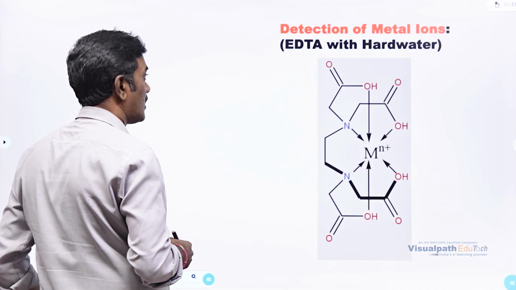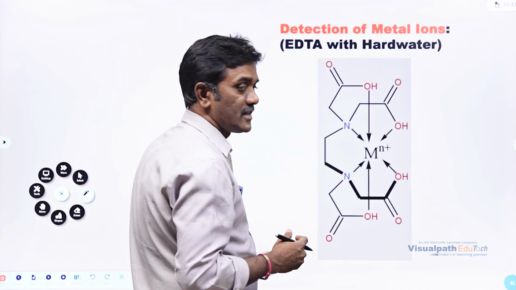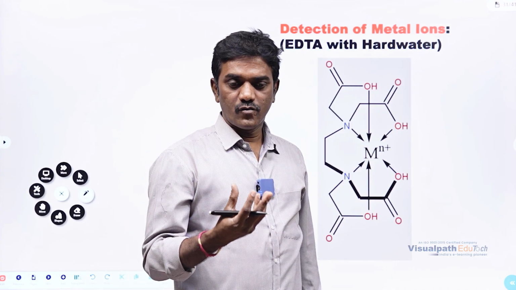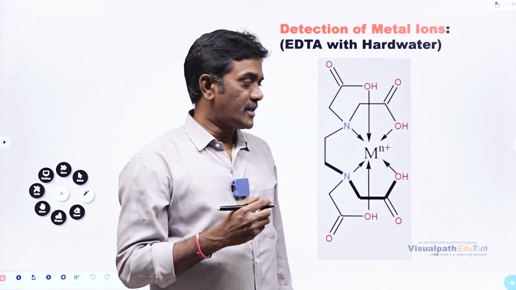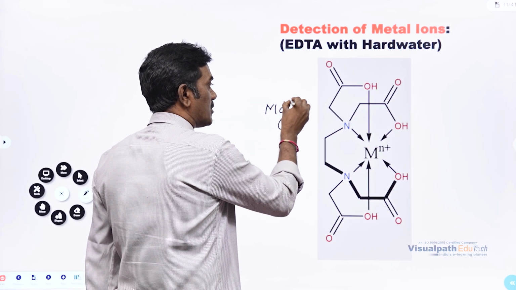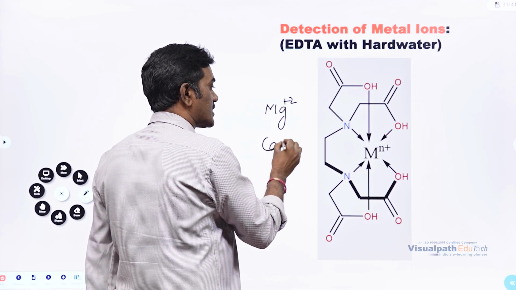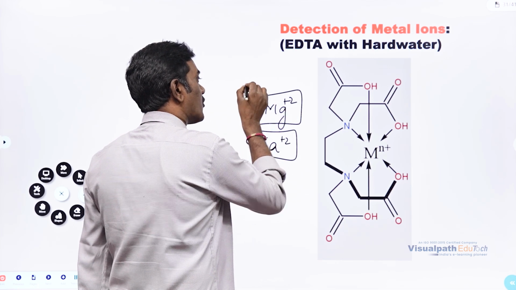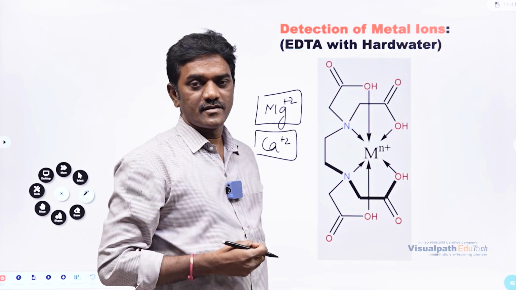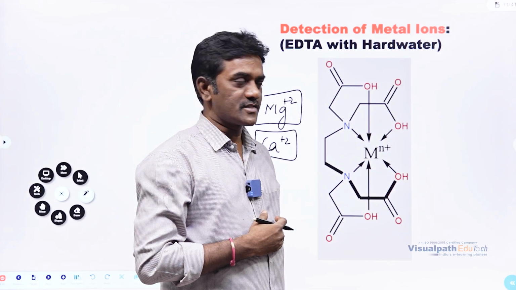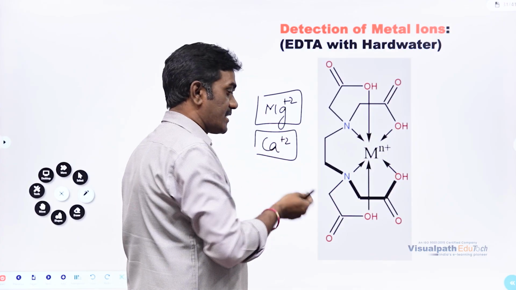Now let us look at what type of metal ions are there in water. We all know that in water, magnesium ions and calcium ions will be there. That causes hardness. Magnesium and calcium salts cause hardness, and they are there in the water.